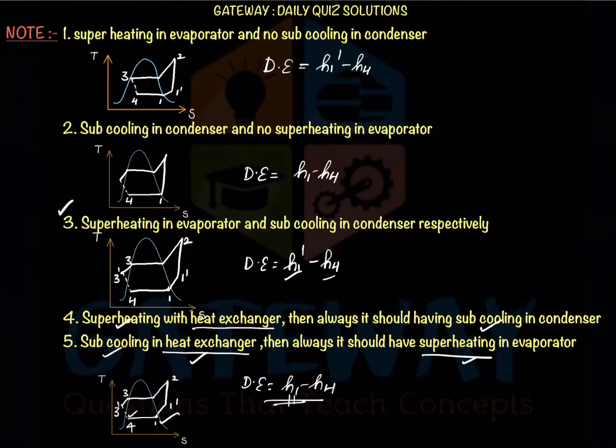But remember all these 5 note points. Whenever it is said heat exchanger, then always superheating and subcooling both should happen simultaneously. Okay, and there are possibilities for these cases also, 1, 2 and 3. Superheating in evaporator and no subcooling in condenser. Subcooling in condenser and no superheating in evaporator. Superheating in evaporator and subcooling in condenser respectively, as in our question.